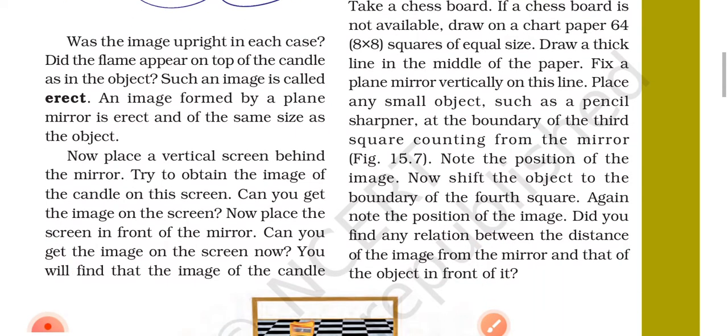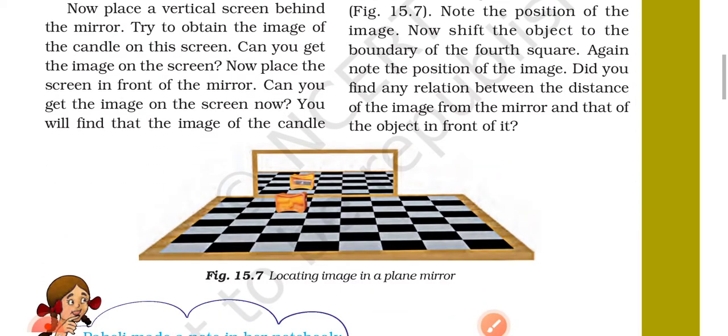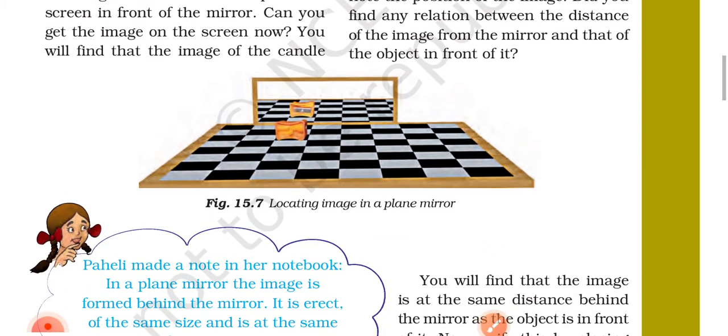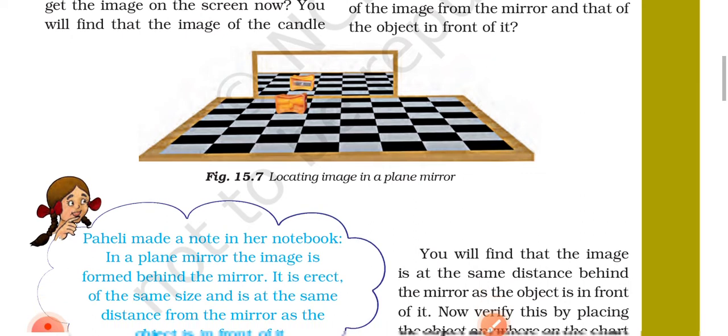Now shift the object to the boundary of the fourth square. Again, note the position of the image. Did you find any relation between the distance of the image from the mirror and that of the object in front of it? Figure 15.7. Locating image in a plane mirror.